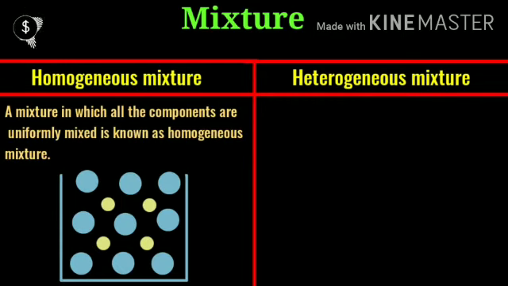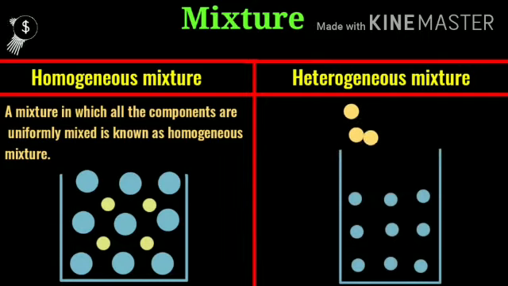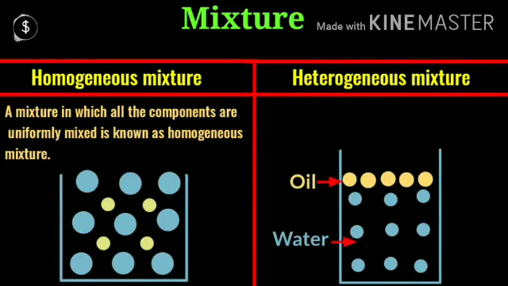So a mixture in which all the components are uniformly mixed is known as a homogeneous mixture. Okay, now we have heterogeneous mixture. What is a heterogeneous mixture? A mixture in which the substances are not mixed uniformly, or a mixture which does not have uniform composition throughout, like oil and water.